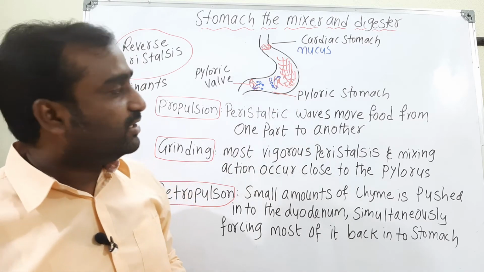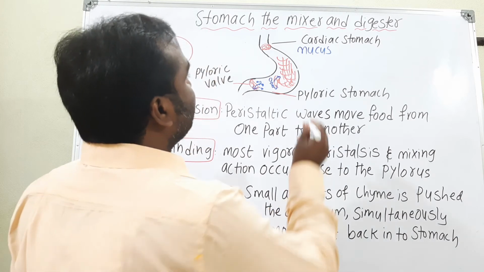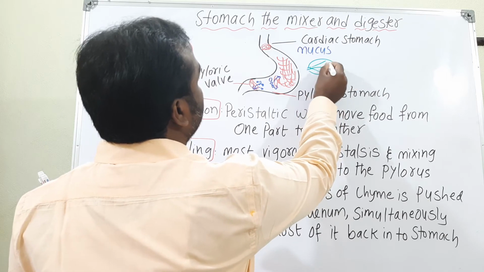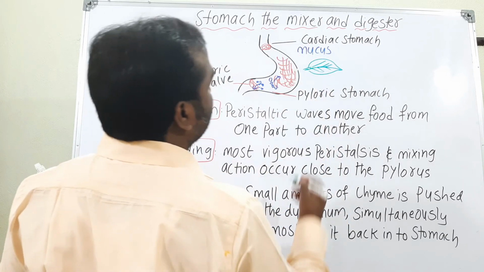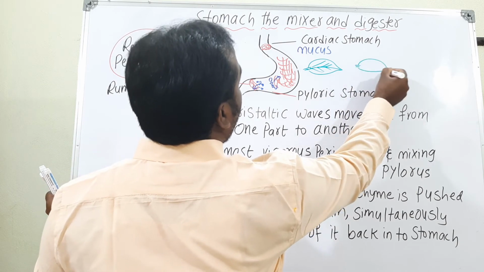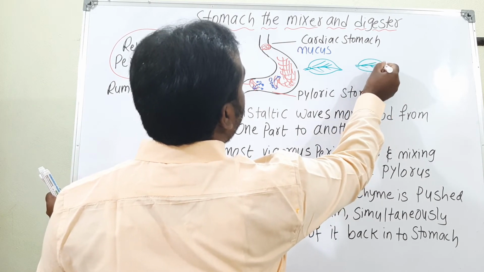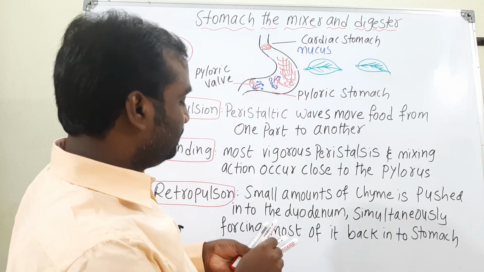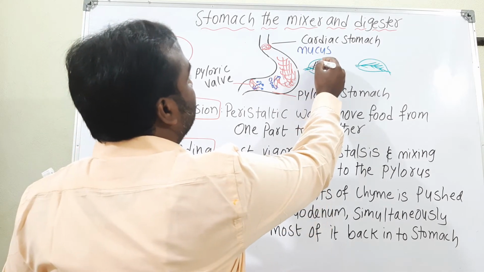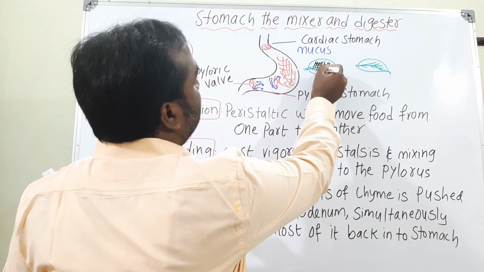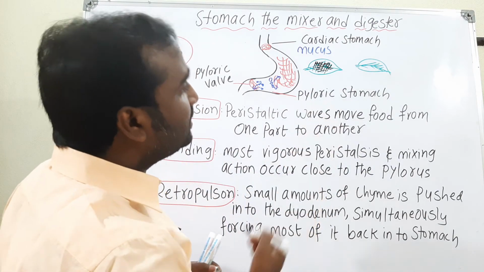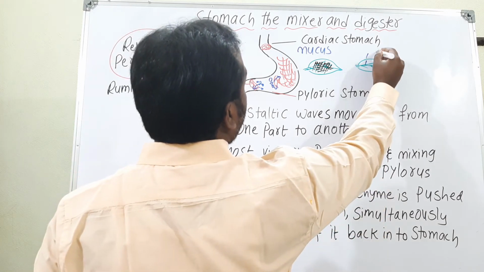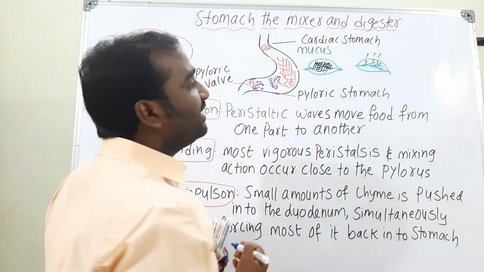To understand this, take two green leaves. On one leaf you can apply Vaseline or petroleum jelly, and on the other leaf you pour a little weak acid.